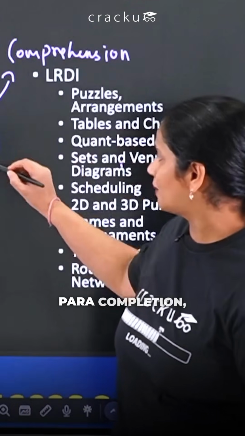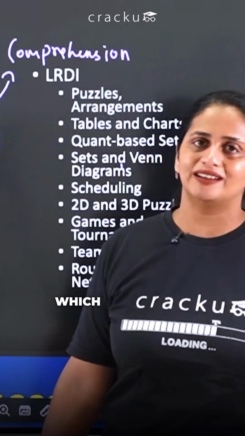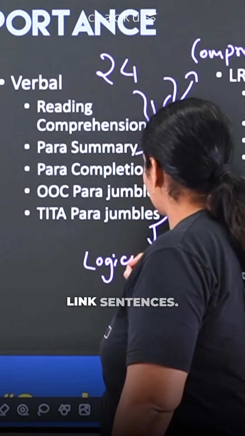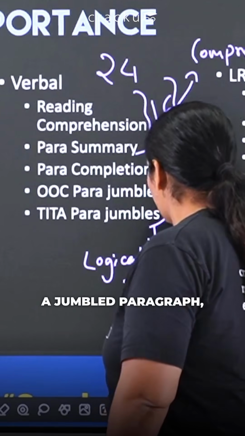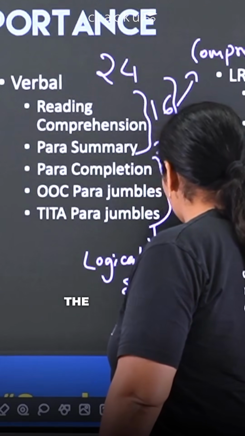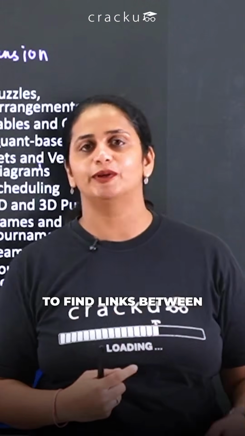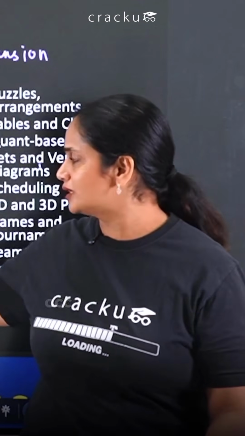The remaining parts, para-completion, OSC para-jumbles and theta para-jumbles, all of them check one skill, which is basically the ability to logically link sentences. If I am giving you a jumbled paragraph, can you unscramble the paragraph? Can you figure out what is the link between the sentences? If you are able to find links between sentences, para-jumbles, which is basically jumbled paragraph, theta para-jumbles, OC para-jumbles are